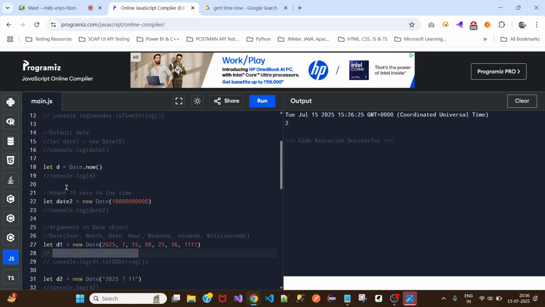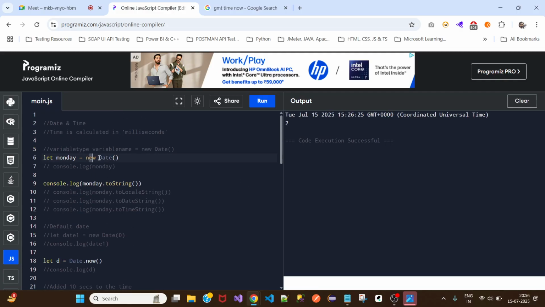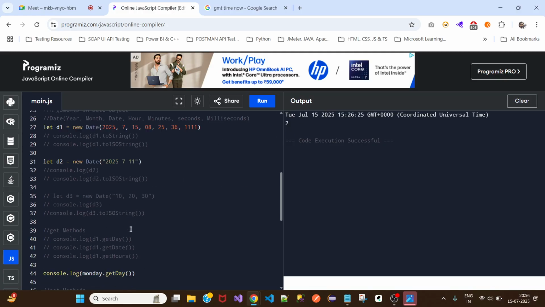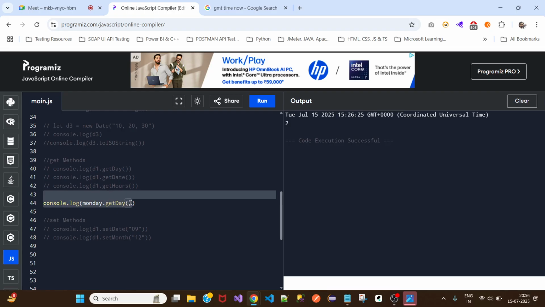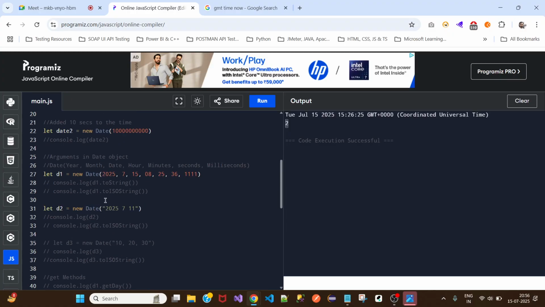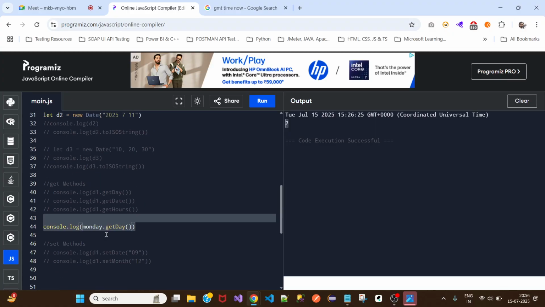Now, when you're calling the new Date object, and as it is Tuesday today, we called in today's date, and we are calling the getDay method. Give me the day of it. As it is Tuesday, it is printing out 2. Now, in the same way, let me go ahead, yeah, D1 is fine, right?